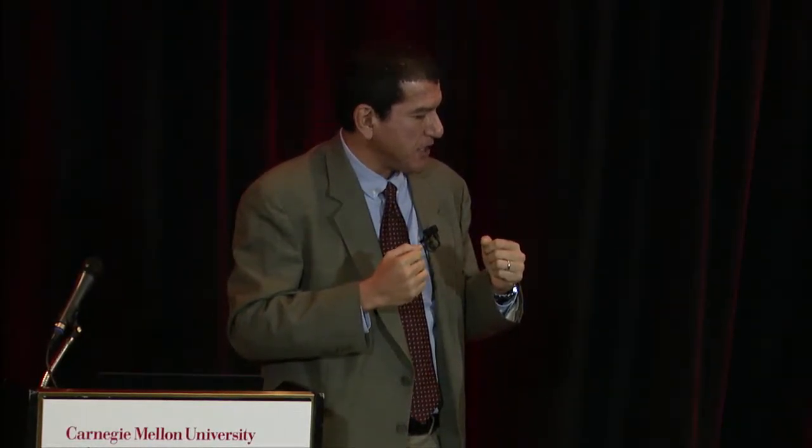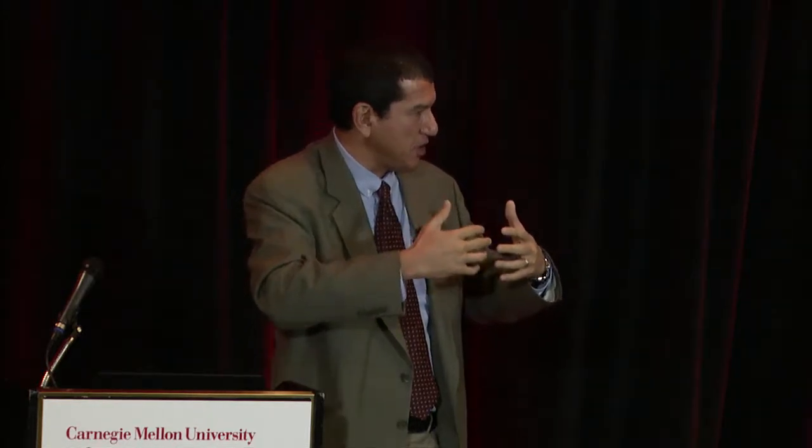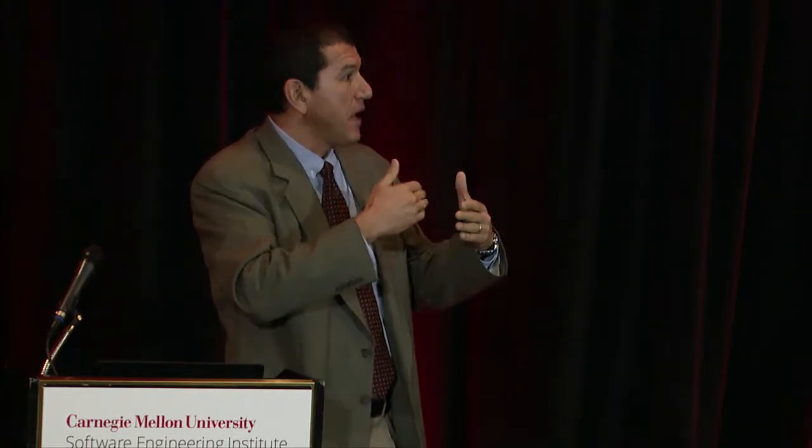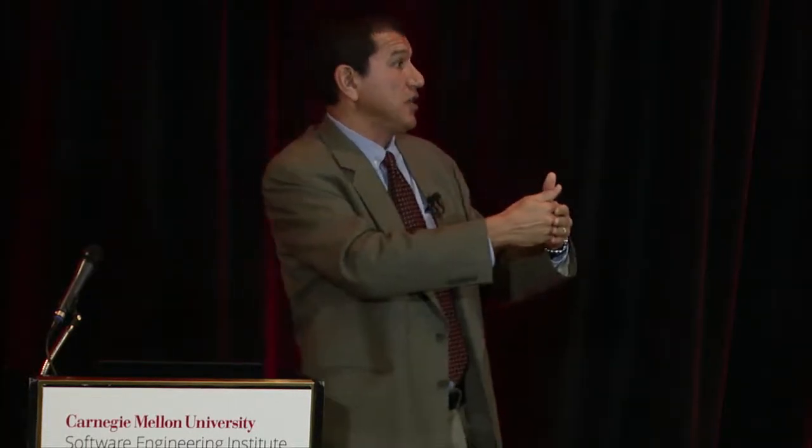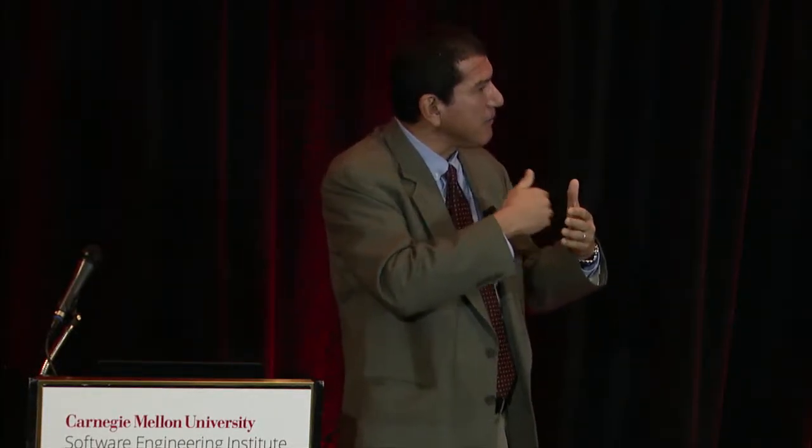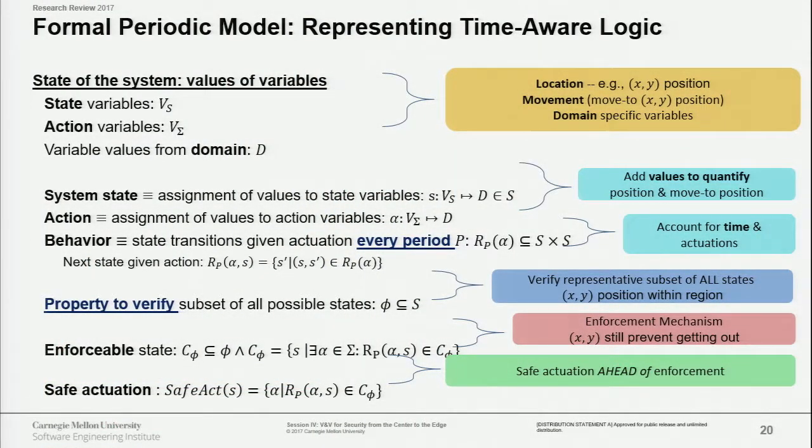Once we have the verification objective, the next point that we need to go after is how we define the safe region. Clearly it's just positions inside, but the next region we need to define is what is enforceable. If we are very close to, let me call it, a virtual wall, and the drone is moving, the inertia may make it violate this virtual fence because it didn't have enough time to brake. So taking into account this time to brake, we define what is called an enforceable region, or enforceable state.